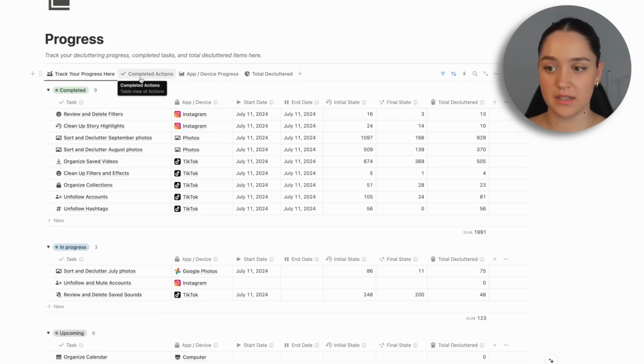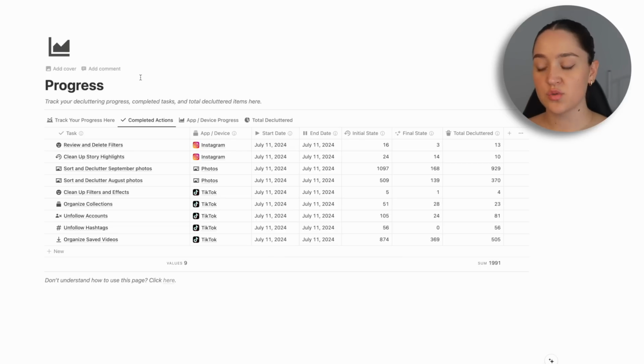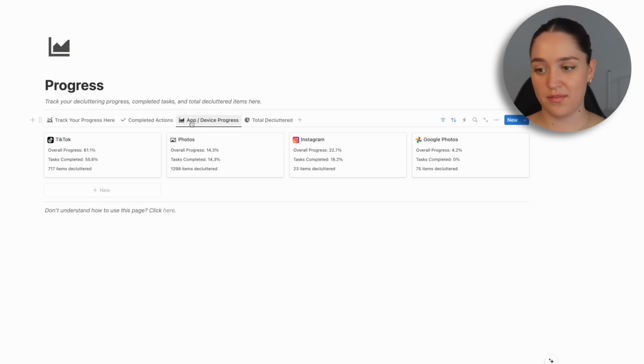It is all automatically calculated. The next view is completed actions, where you can just see the details of the actions that you have already completed. This next view is one of my favorites, and this is the progress of our apps/devices.